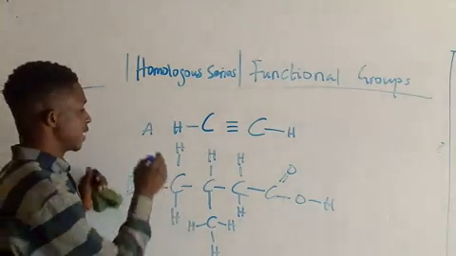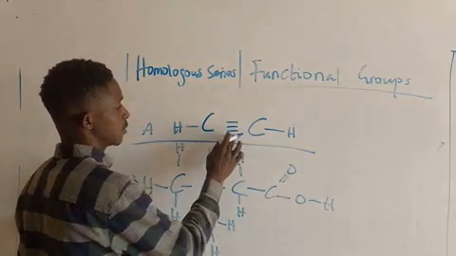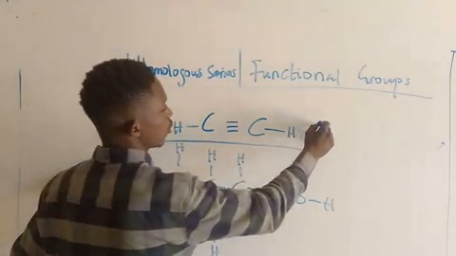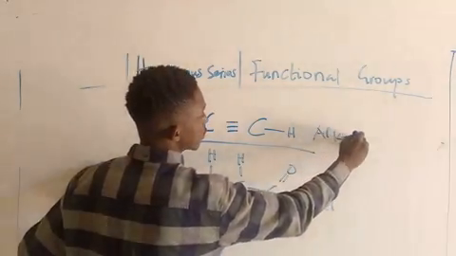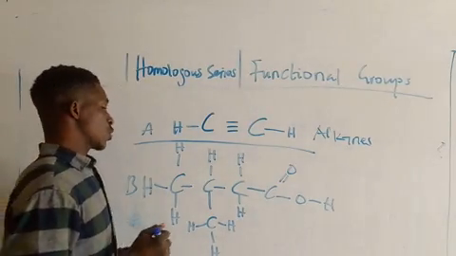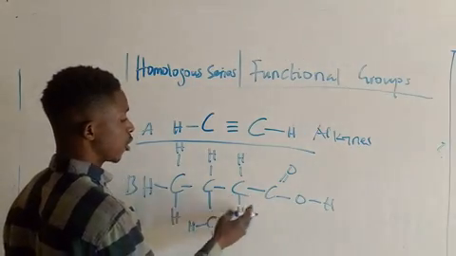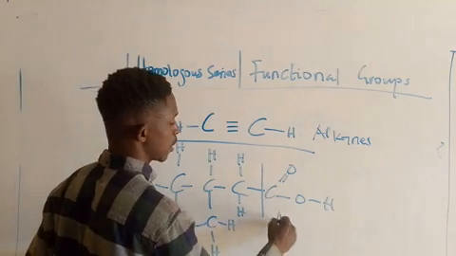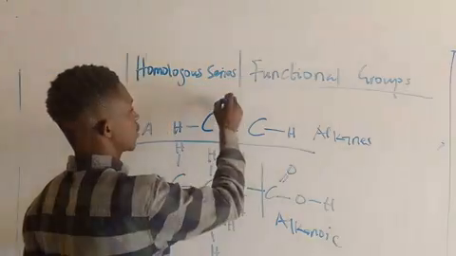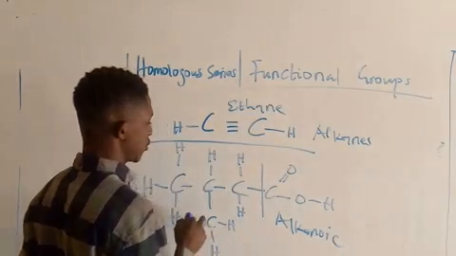So now, if you look at A, it has a triple bond, right? So it's telling you that this compound is from the homologous series, what? Alkyne. Alkynes, because an alkyne has a triple bond. So you call this first one ethyne. Then you call this one what?